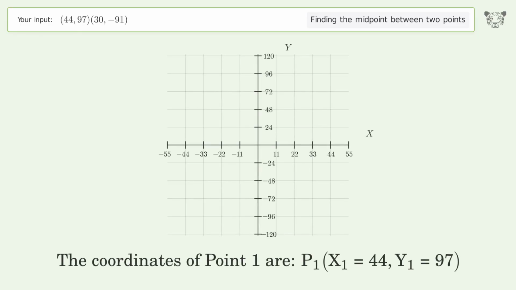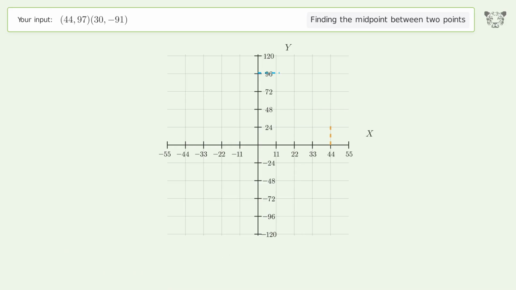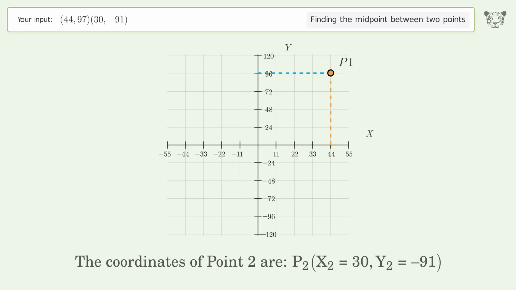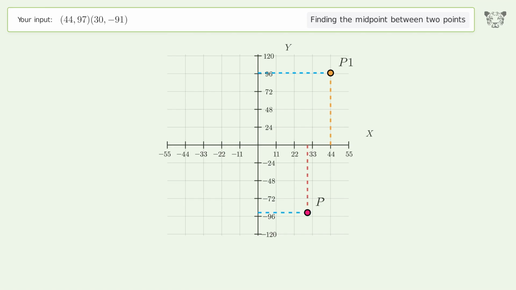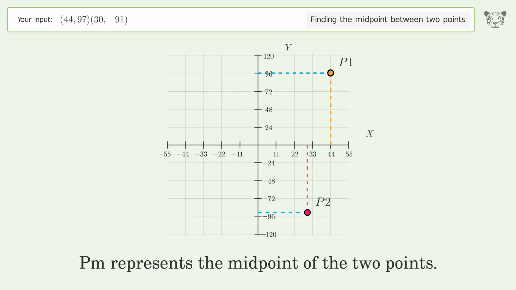The coordinates of point 1 are x1 equals 44, y1 equals 97. The coordinates of point 2 are x2 equals 30, y2 equals negative 91. PM represents the midpoint of the 2 points.